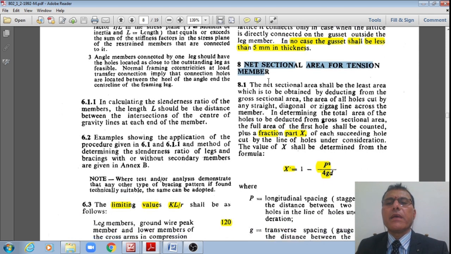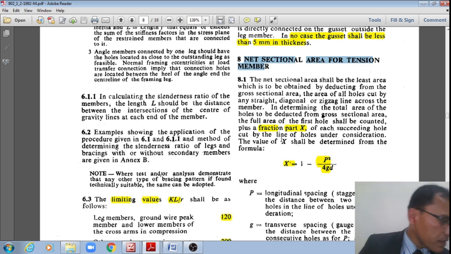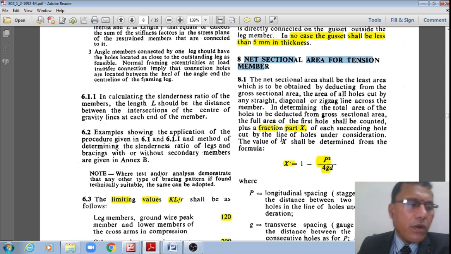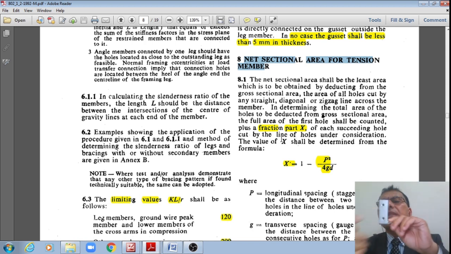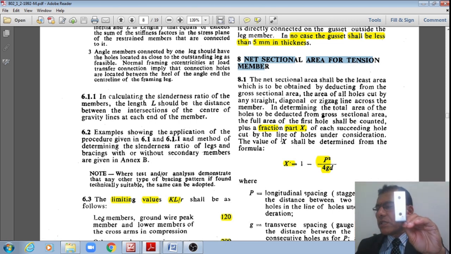The net sectional area for tension members. We already know that once we have holes in the member, students, obviously if this member is under tension, then the net sectional area in tension will reduce by these hole areas.